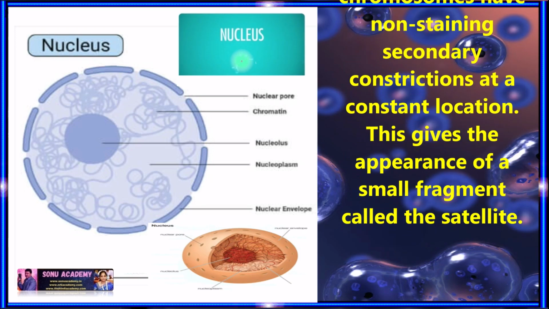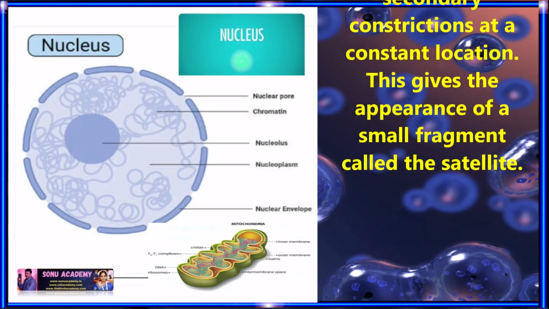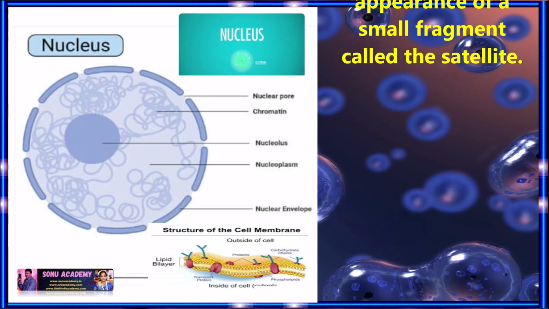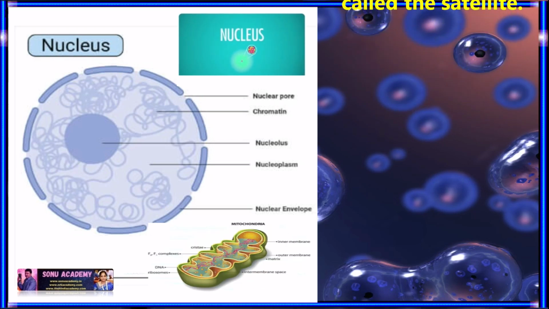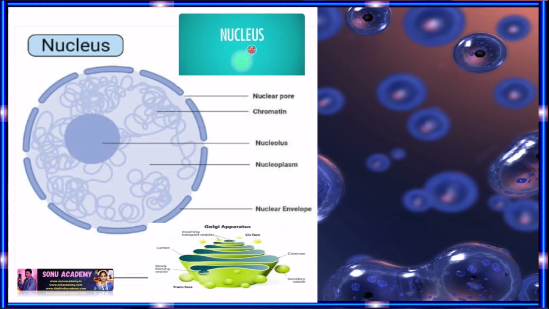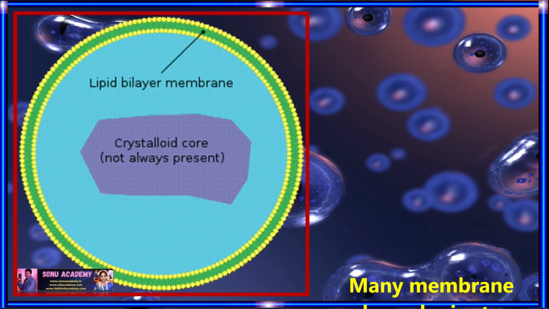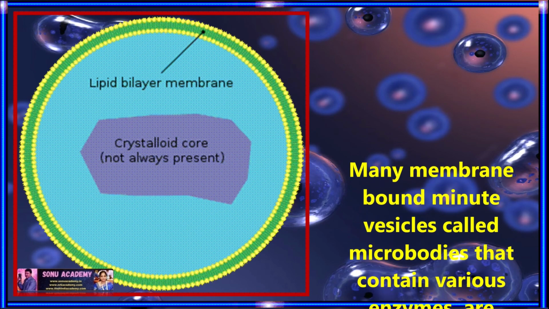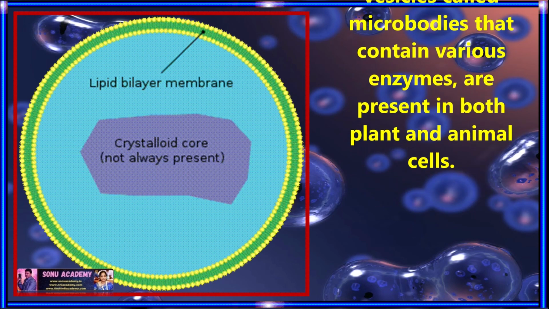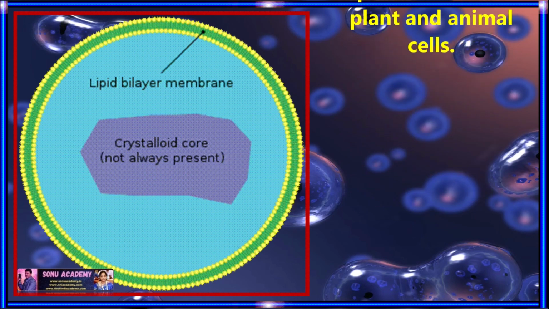Sometimes a few chromosomes have non-staining secondary constrictions at a constant location. It gives the appearance of a small fragment called the satellite. Microbodies. Many membrane-bound minute vesicles called microbodies that contain various enzymes are present in both plant and animal cells.